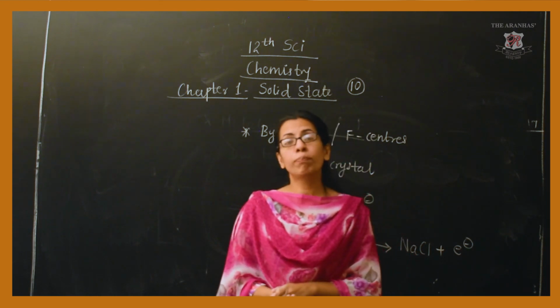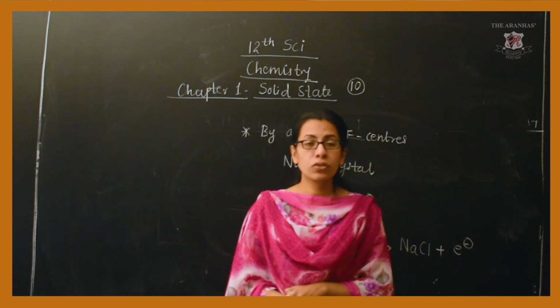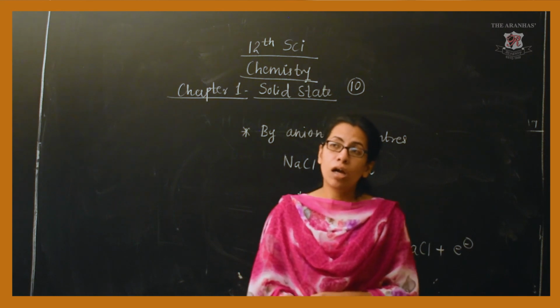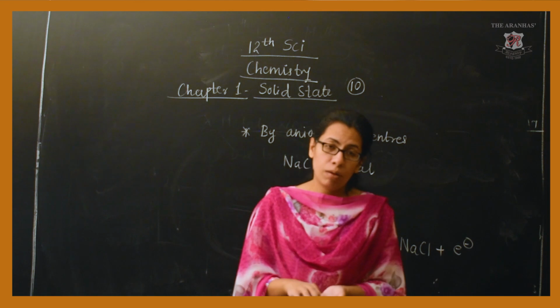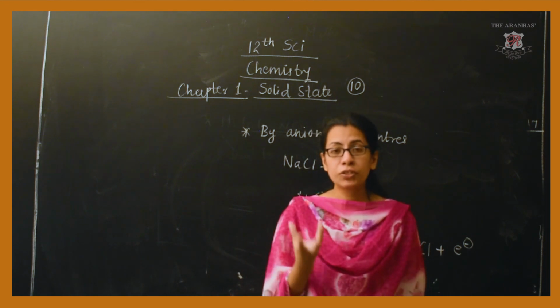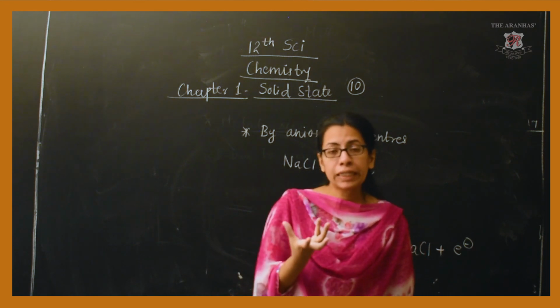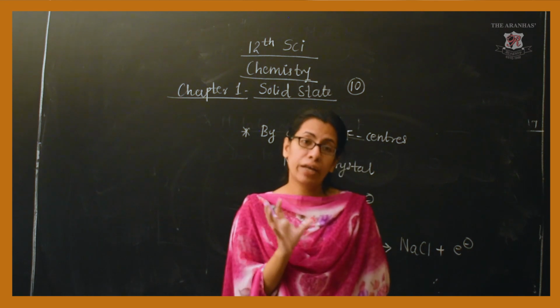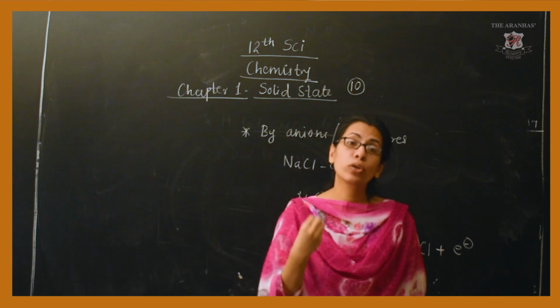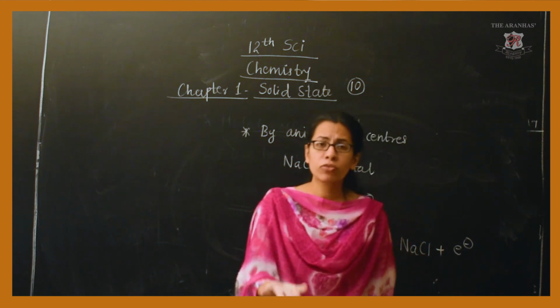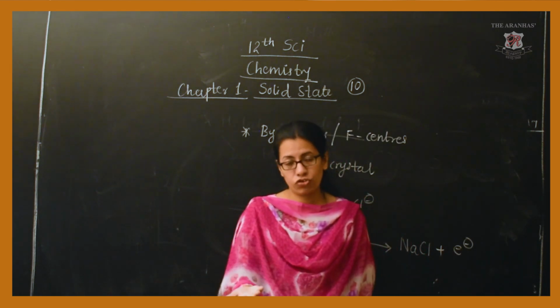Then the most important thing we discussed is regarding how to find out packing efficiency. Packing efficiency means what? How tightly the particles are arranged in particular volume of that unit cell, in terms of course, percentage.